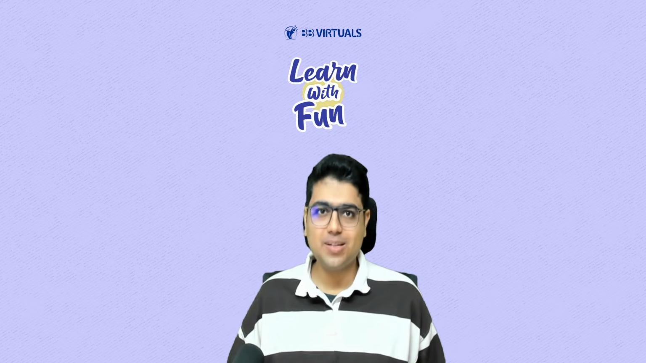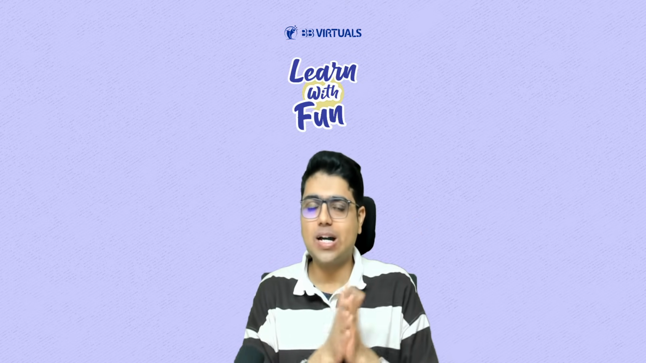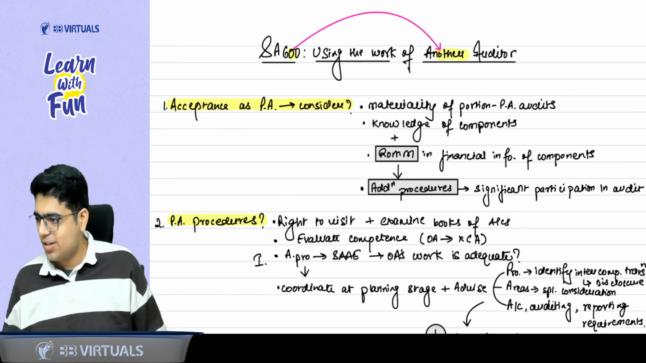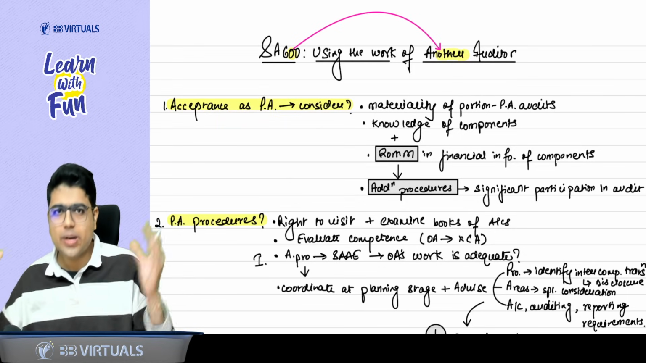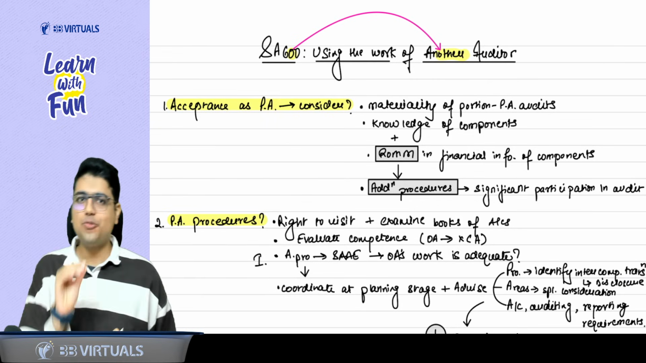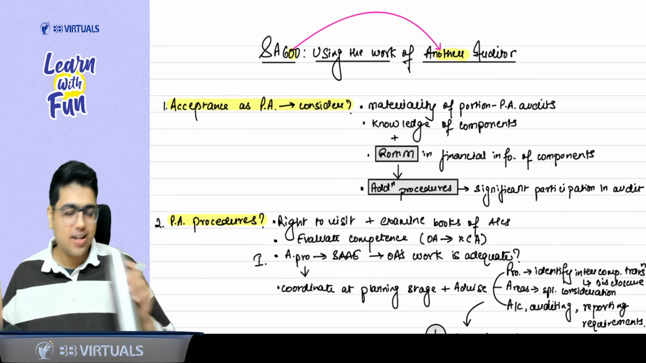Now that the revision is complete, it is time for the surprise. A surprise where we are going to do a complete one-pager revision of SA 600. Get ready. So yes, everyone, the thing which you were waiting for is here: one-pager revision of SA 600. Within 4 to 5 minutes, the whole revision will be completed. Take 2 sips of water. Get ready.